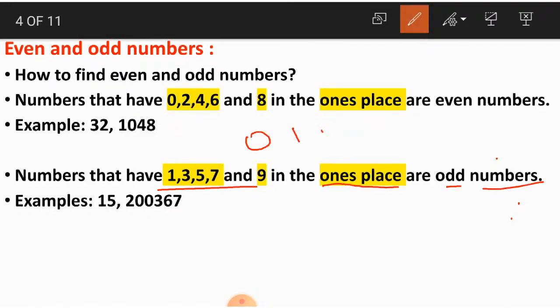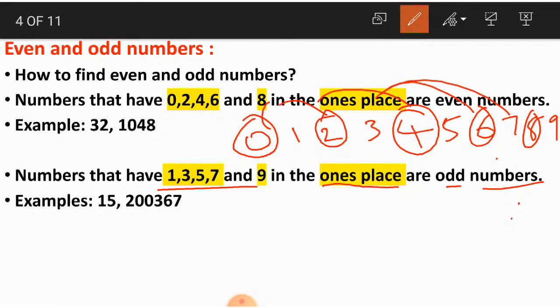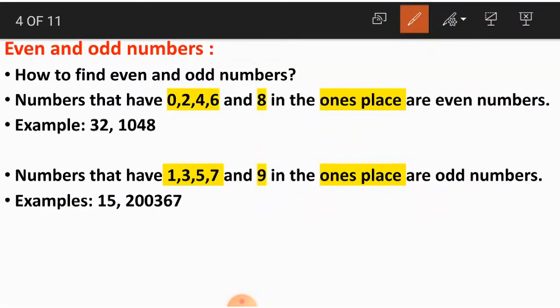Again, as we have seen, these are the numbers starting from 0 till 9. These are the one-digit numbers. These alternate numbers, alternating from 0, which are 0, 2, 4, 6 and 8, fall into the even numbers category. So the remaining numbers, which are 1, 3, 5, 7, 9, fall into which category, children? Odd numbers. Numbers having 1, 3, 5, 7 and 9 in the ones place are odd numbers.